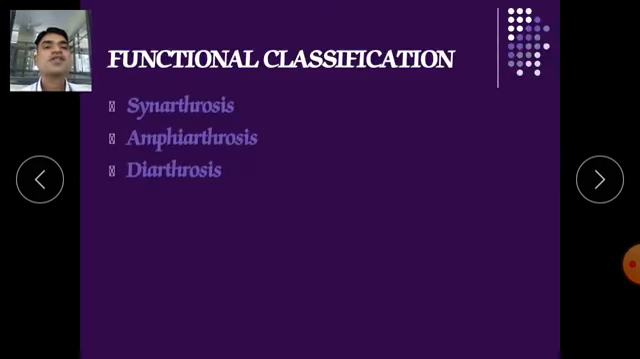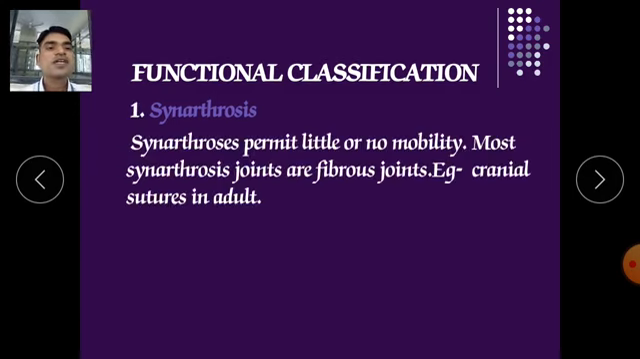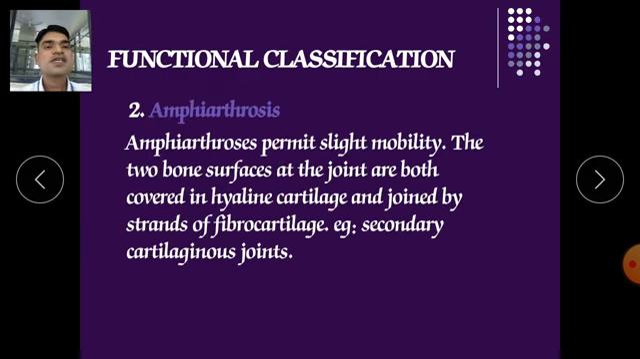Functional classification: synarthrosis, amphiarthrosis, and diarthrosis. Synarthrosis permits little or no mobility, and most synarthrosis joints are fibrous joints, for example cranial sutures in adults. Next is amphiarthrosis. They permit slight mobility, and the two bone surfaces at the joint are both covered by hyaline cartilage and joined by a strand of fibrocartilage, for example secondary cartilaginous joints.